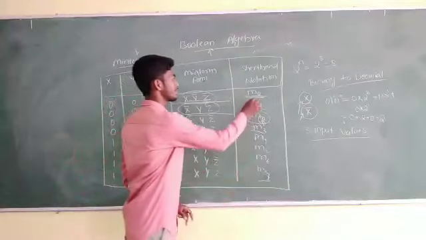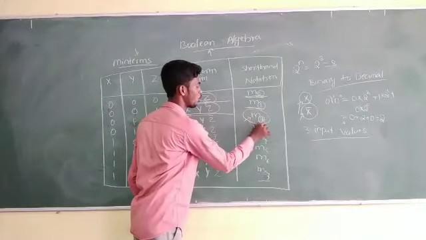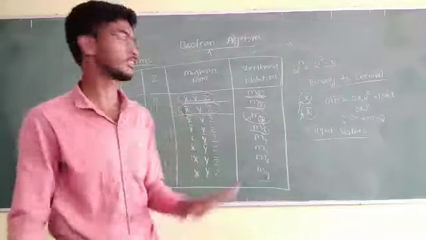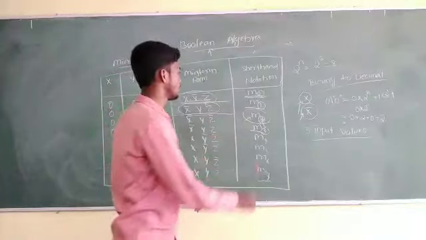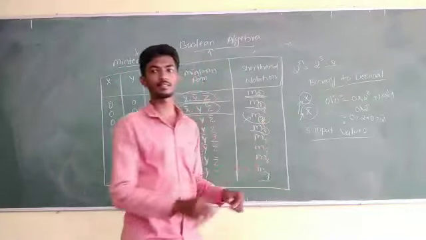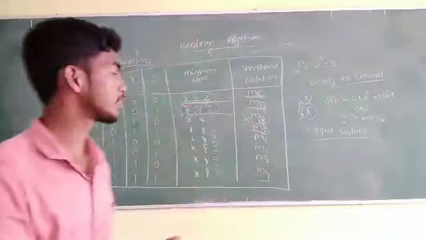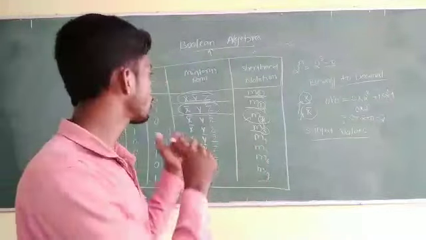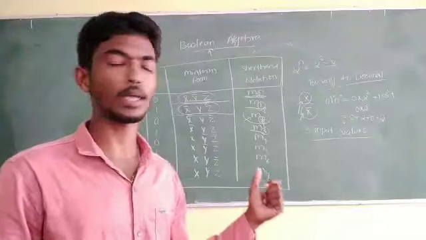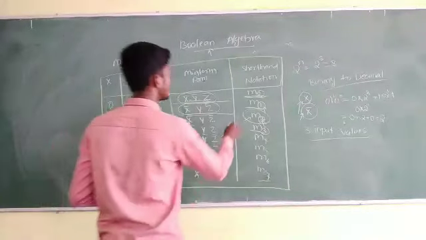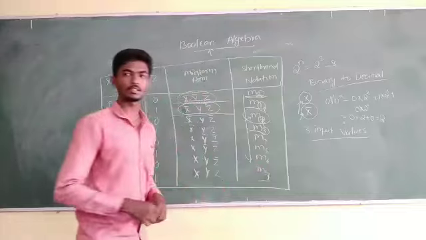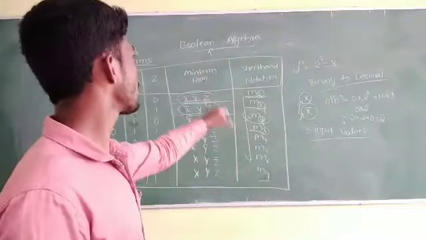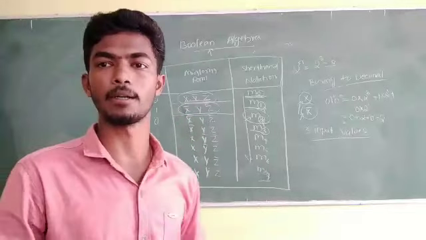This representation of the subscripts 0, 1, 2, 3 is nothing but a conversion from binary to decimal. From the binary to decimal conversion, you will get this subscript. This is the table of values regarding the min terms, and you have to be perfect and thorough about this one. Just observe the min term, the shortened notation for the min term, and try to remember every min term, shortened notation and min term form. You have to remember. Okay?